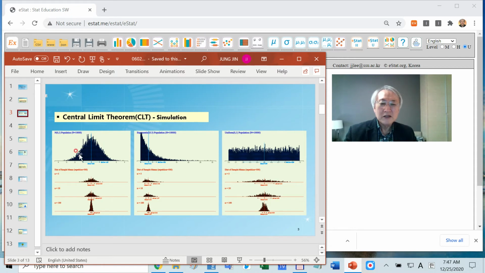Not only the normal population, even if the population is exponential, a very skewed distribution, in the case of sample size 100, it is close to the population mean, looking like a skinny normal distribution. This is an example of uniform. If you increase the sample size this amount, with the population mean here, it is a normal distribution like this. That's the theory of estimation.